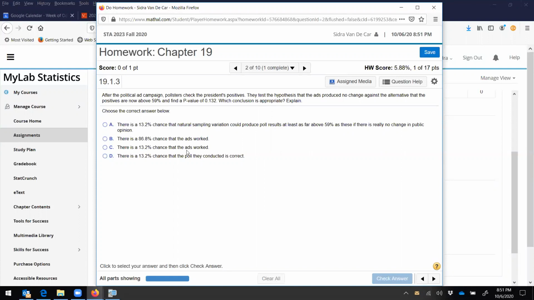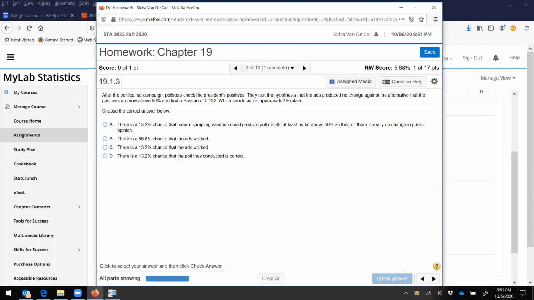All right, if we look at this, the 86.8% chance that the ads worked, the chance that the ads didn't work, that's not what we're testing. We're testing to see whether the ads produced a change in the political campaign, right? Or whether the people's opinion of the president's positives changed, right?